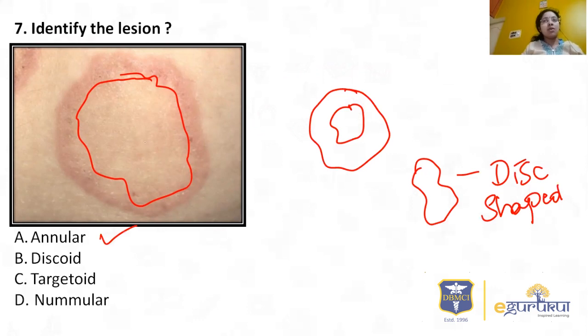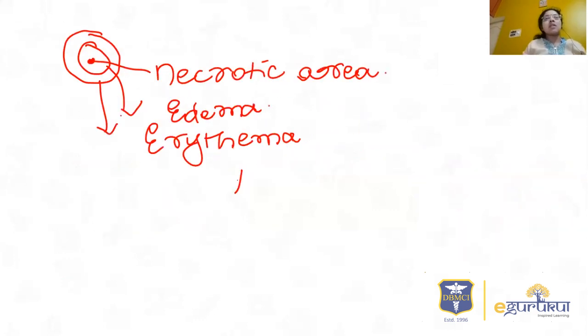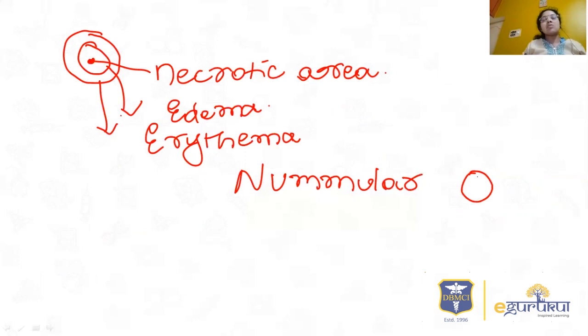Annulare, we don't know the cause, but it is an annular lesion. Then nummular lesions. It looks round in shape, but there is no central clearing like an annular lesion.